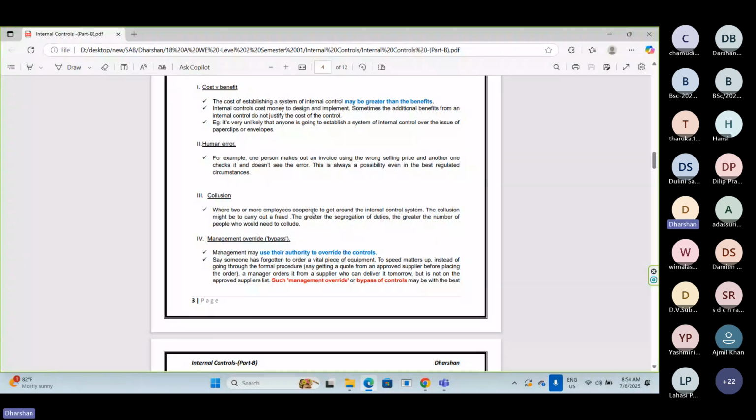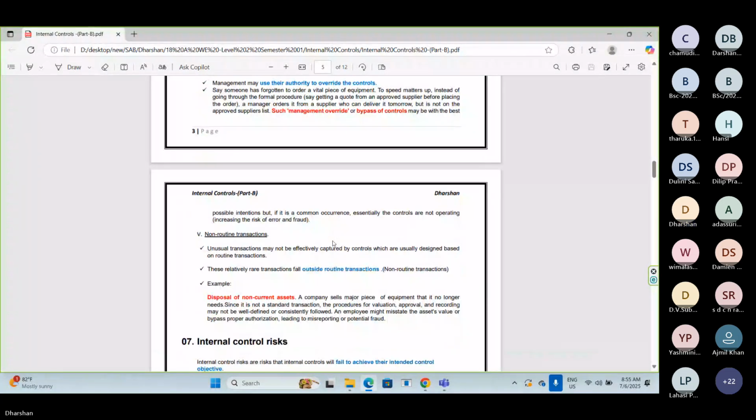Last one is a simple thing. I have given an example at the beginning of the session. The particular company has 10 processes, including small processes. What are those 10 processes? Purchase, sales, inventory, payroll, PPE, bank reconciliation, payments, receipts, stapler consumption, settlement consumption, and envelope consumption. These are the routine processes, and they have implemented controls in 8 processes. They have ignored 2 small processes because those will not give benefits more than the cost. So they have only 8 processes.